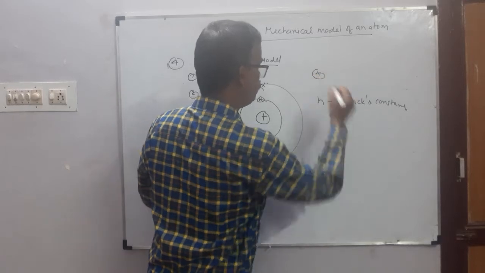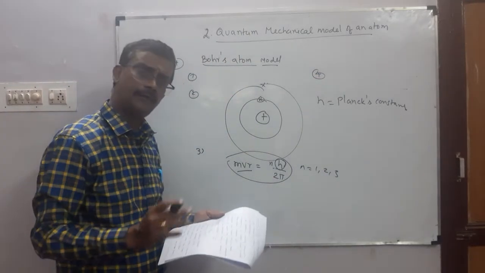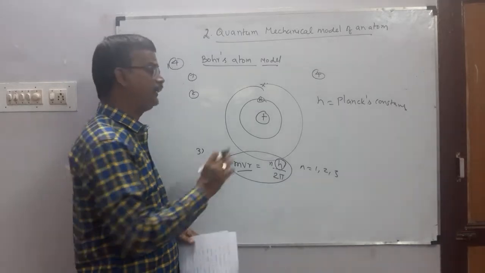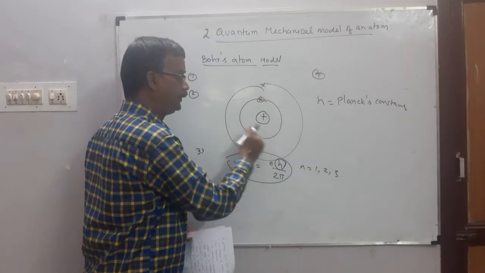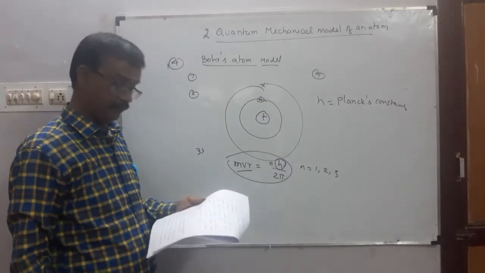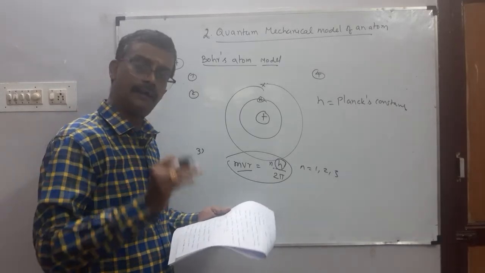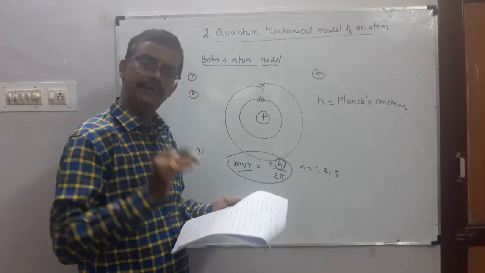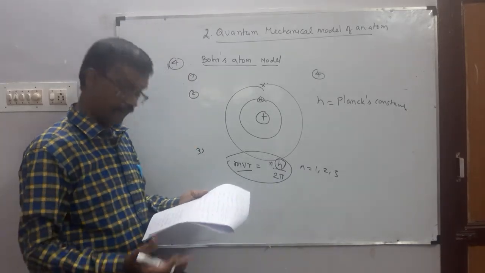Okay. Next is fourth point. Nalla gavanikum, is very important point. Fourth one. As long as electron revolve in the fixed stationary orbit, electrons இந்த orbitல இருக்க வரைக்கும் it cannot lose its energy. Okay, it does not lose its energy. So as long as electron revolve in a fixed stationary orbit, it does not lose its energy.